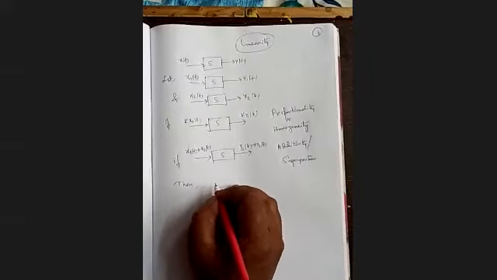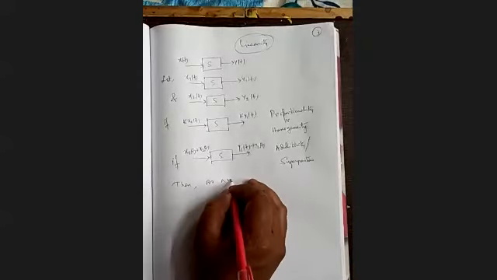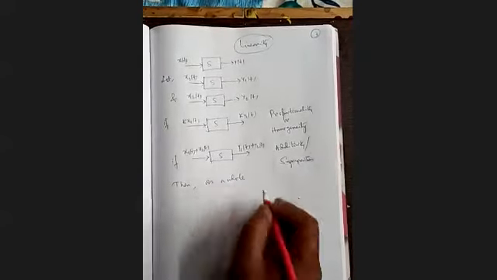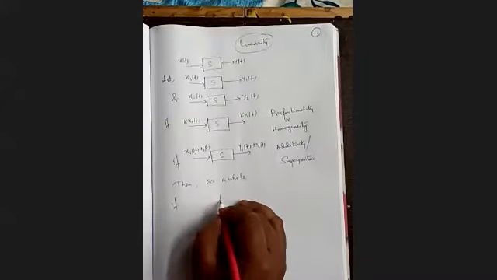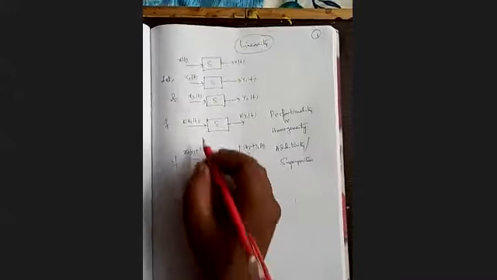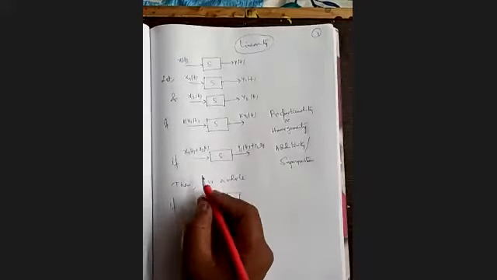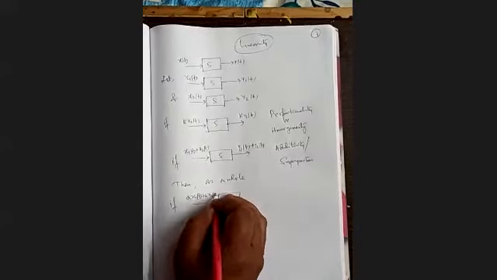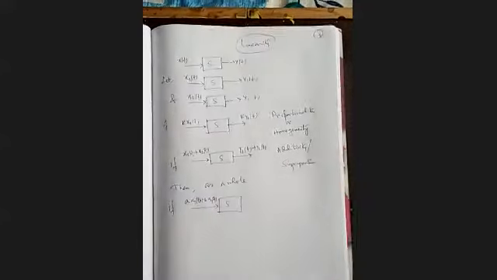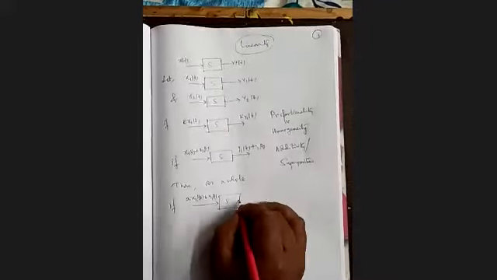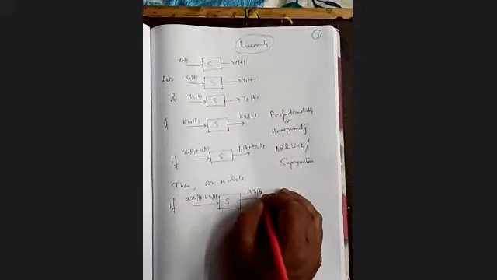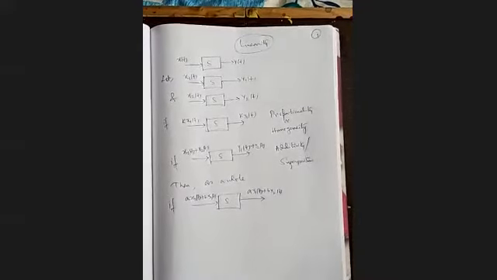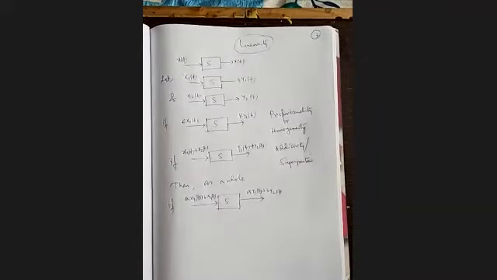In a nutshell, how to check the linearity of a system? If our input is the weighted combination of the two individual inputs x1 and x2, that is a x1(t) plus b x2(t), where a and b are constants, and if our output is a y1(t) plus b y2(t), where a and b are the weighting factors or constants.